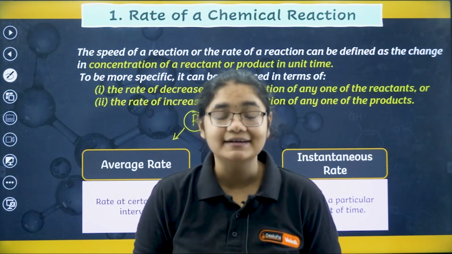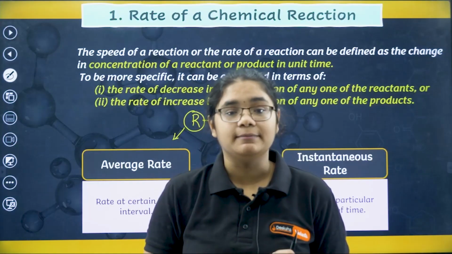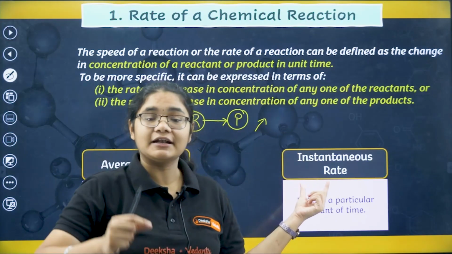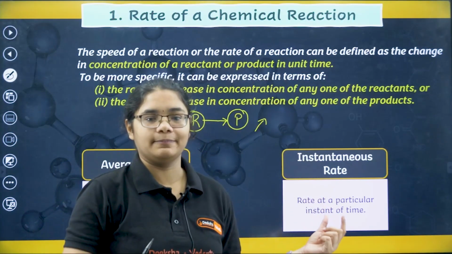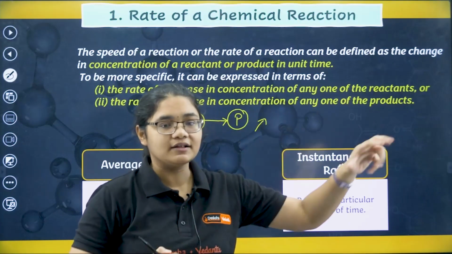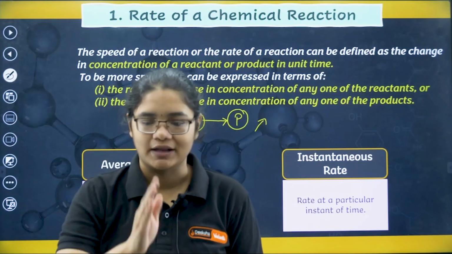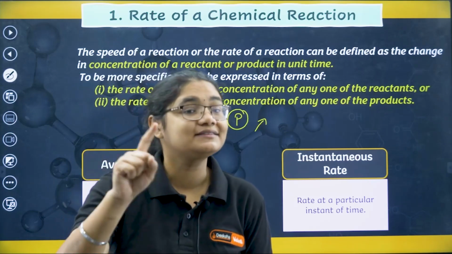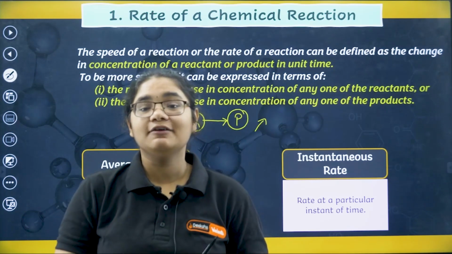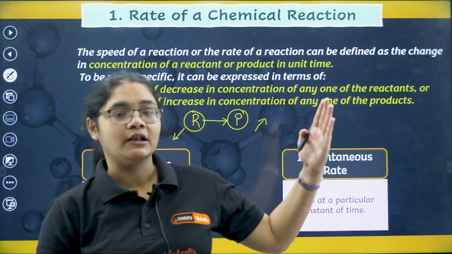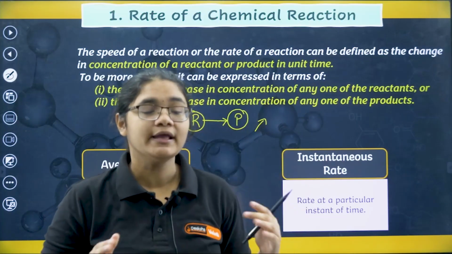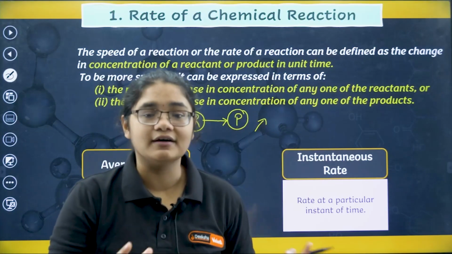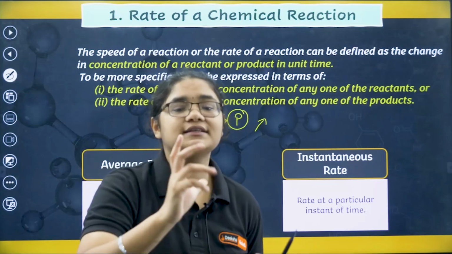Then what is instantaneous rate? From the word itself, it is the rate at a particular instant of time. If I go and ask Soumik sir, what is the rate of the reaction at this point of time, whatever answer he gives me is my instantaneous rate. And if I ask, you have been in the lab, so in the last 1 hour or the last 30 minutes, what is the rate of the reaction?